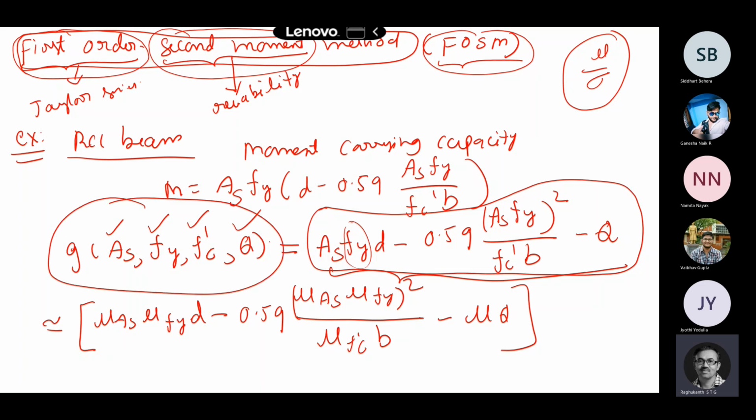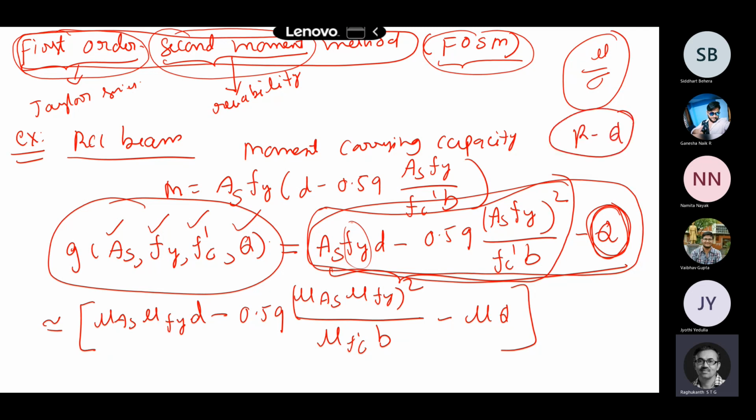So if I define my g like this, you can see here, this is the load which is coming on my beam. This is my resistance basically. So what is r minus q? What does r minus q greater than 0 mean? R minus q greater than 0 means it is safe. So for the limit state, greater than 0 is safe, less than 0 it is unsafe.